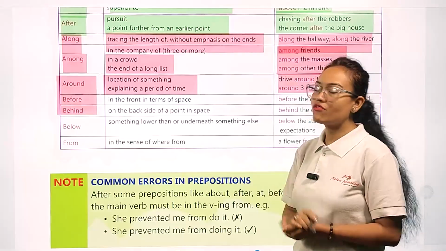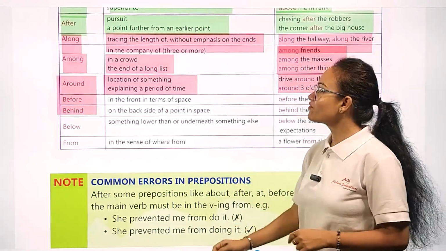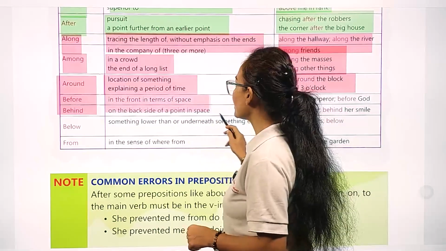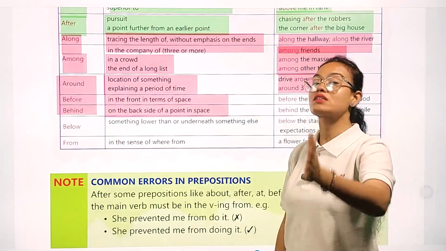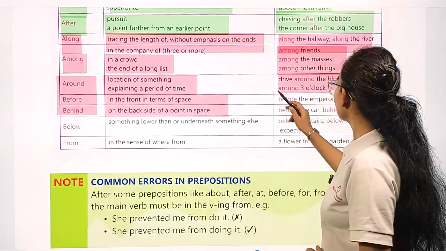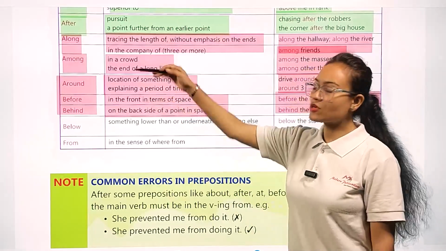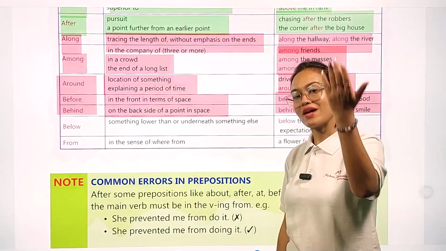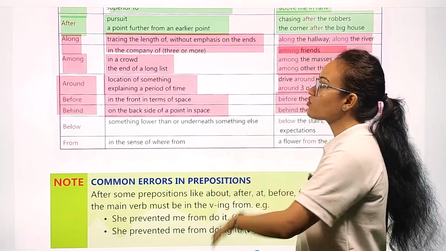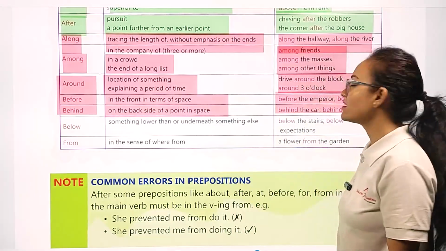Similarly before. When are we going to use before in the context of place? In the front, in terms of space. Before means we are talking about the front side. Example, you can see before the emperor, before God. And behind is just the opposite of before. Whenever we are talking about the back side of the space or the place, we use behind. Example, you can see behind the car, behind her smile.